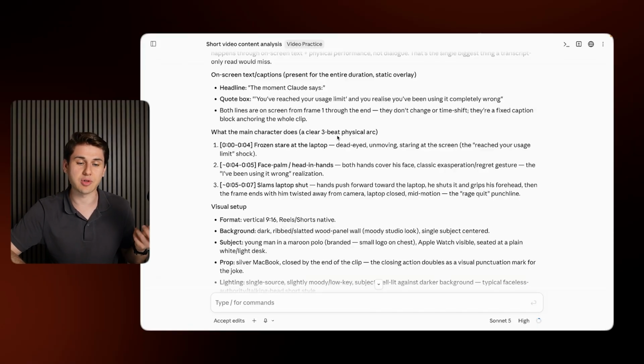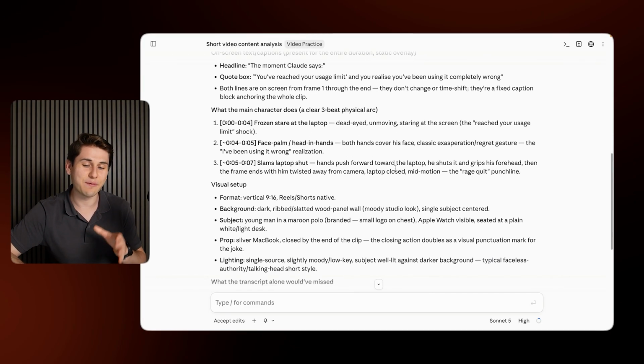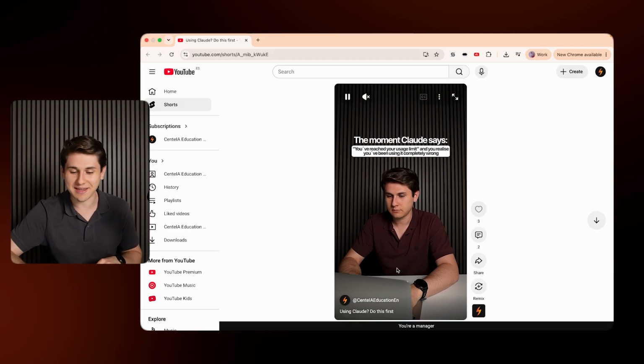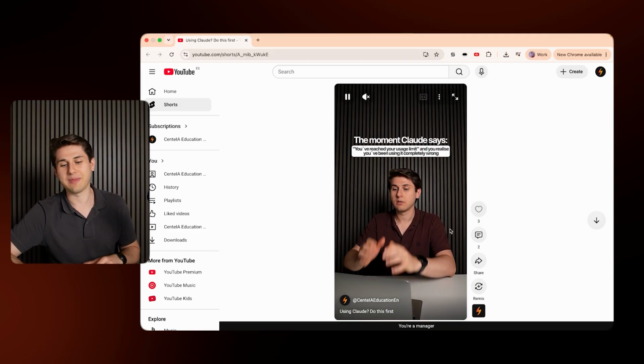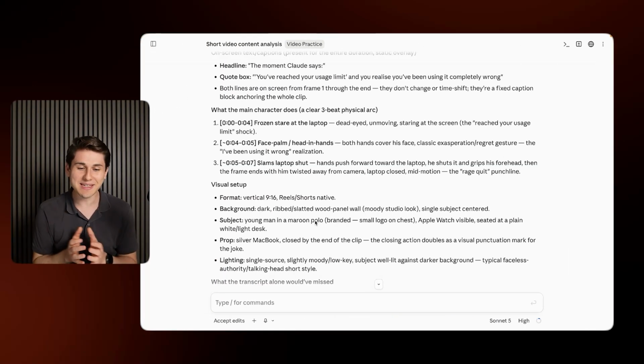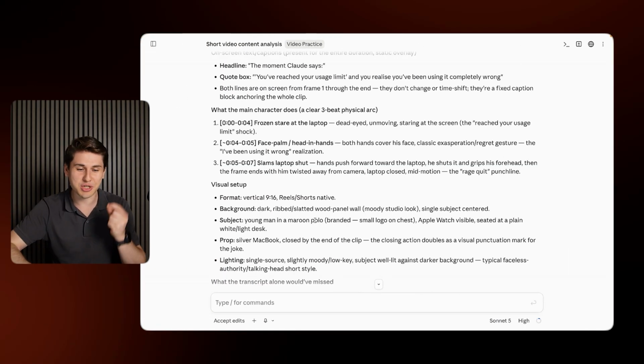Now, what does the main character do? From second 0 to 4, he's frozen and staring at the laptop. Okay, he's moving, staring at the screen. From second 4 to 5, he does a facepalm and puts his head in his hands. And from 5 to 7, he slams the laptop shut. That is exactly what I do. Let's see here. Okay, there we go. Hands to my head, and then I slam the laptop closed. So as you can see, it pretty much watched the video. This works perfectly. What else?